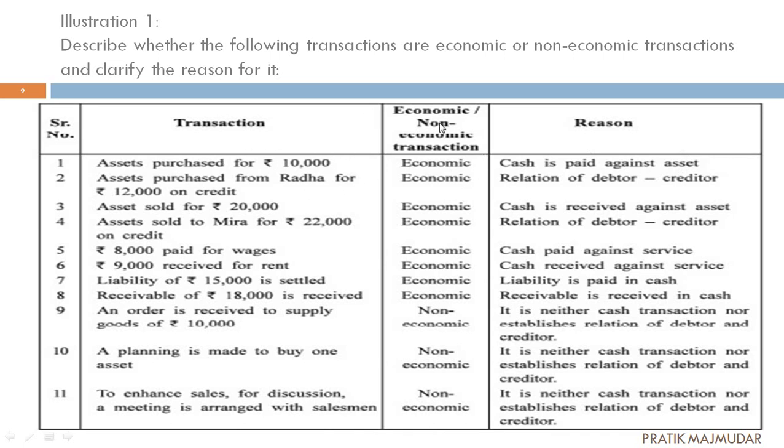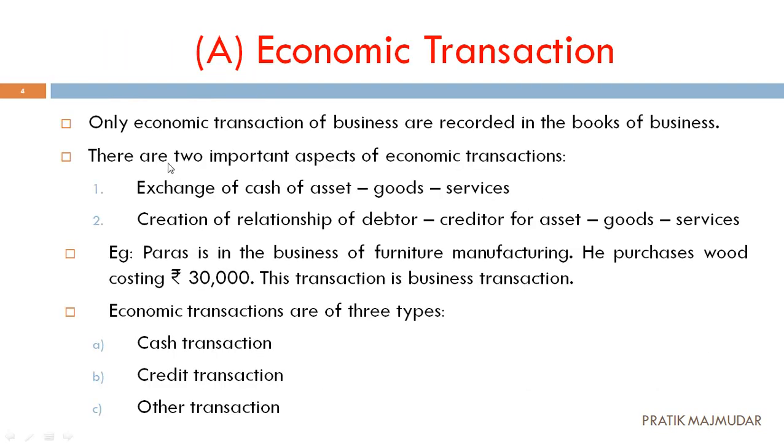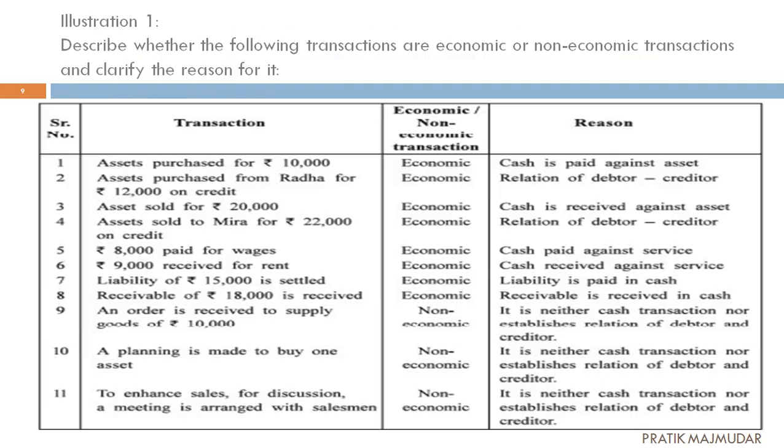So that is economic in nature. Money should be there. So we have to divide it into economic and non-economic parts, and then we will decide. As you know, in the previous slide, there are two aspects. One, that is exchange of cash, and second is creation of the relationship between debtors and creditors. So we will compare it in this way only.